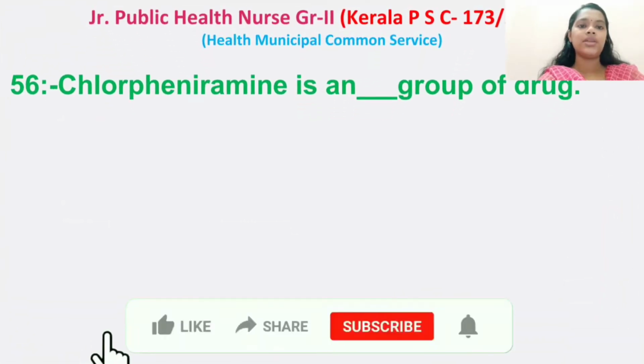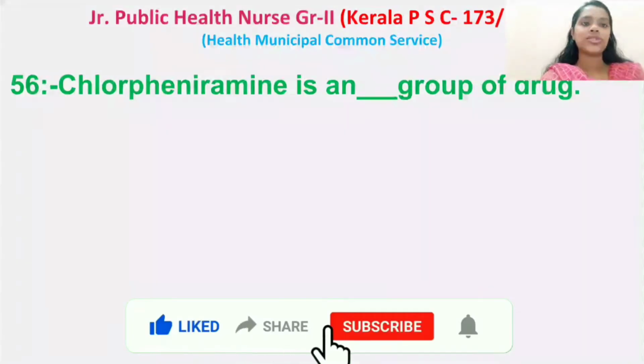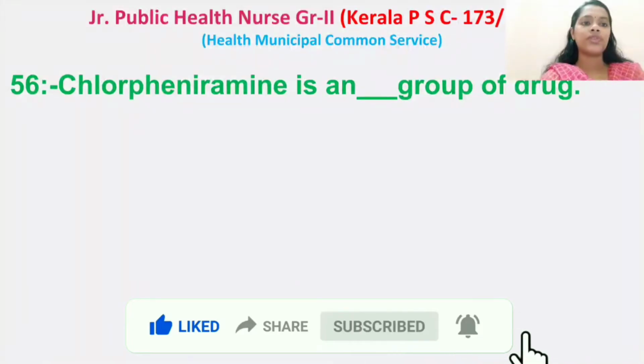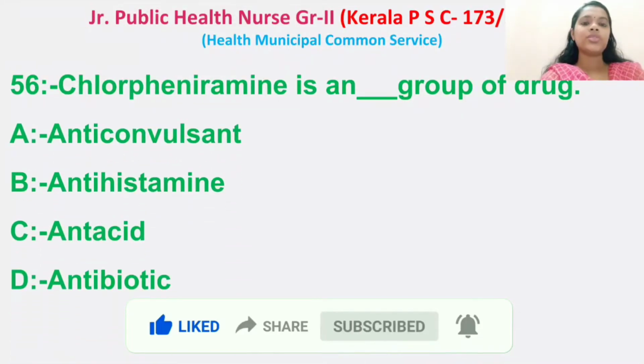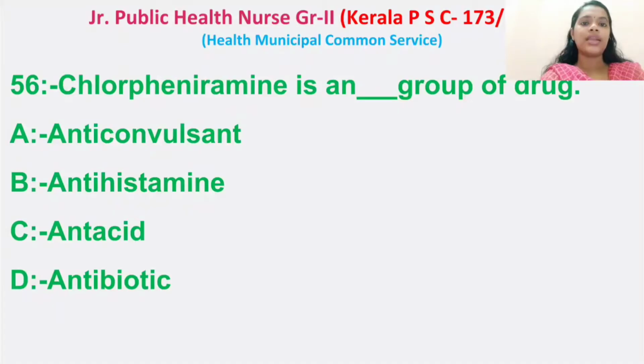So let me start. First question, chlorpheniramine is a dash group of drug. Options: anticonvulsant, antihistamine, antacid, antibiotic. The right answer is antihistamine. Chlorpheniramine is an antihistamine group of drug.